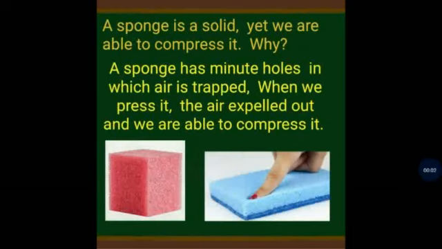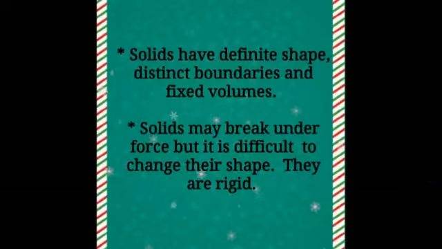Another example. All of you have seen a sponge. A sponge is a solid, yet we are able to compress it. Why? A sponge has minute holes in which air is trapped. When we press it, the air is expelled out and we are able to compress it. This property we call compressibility.